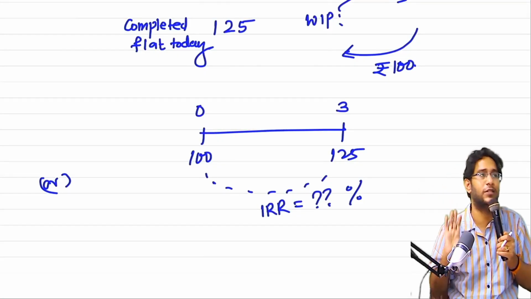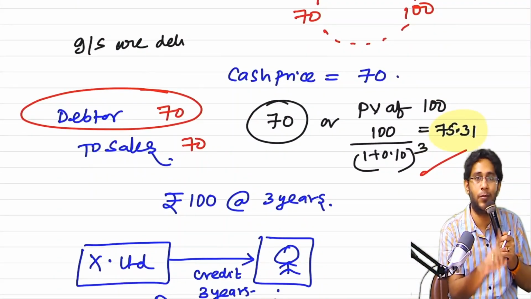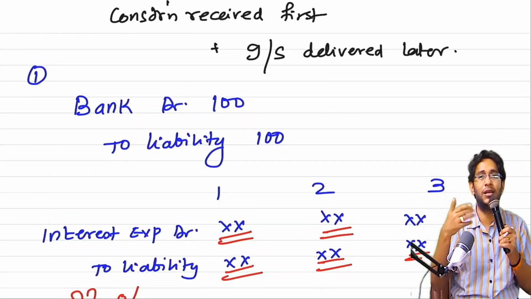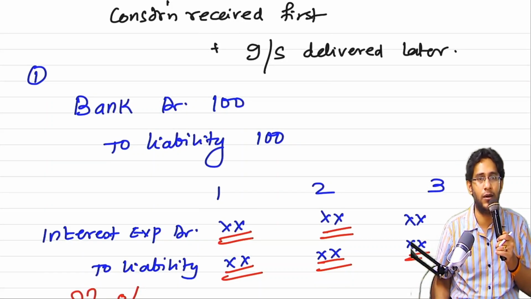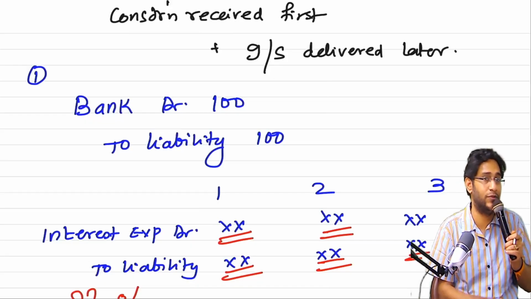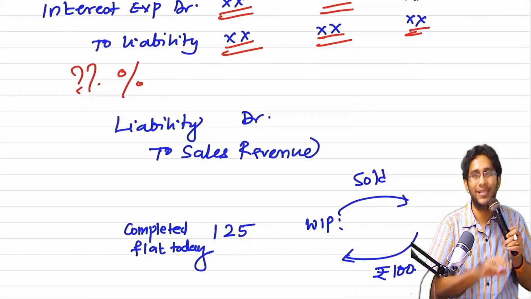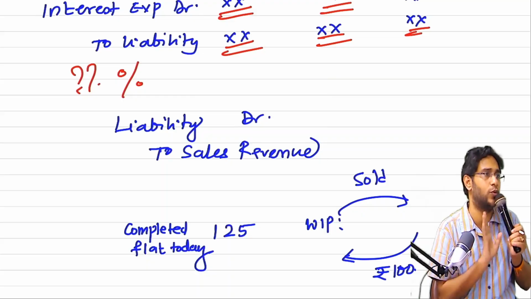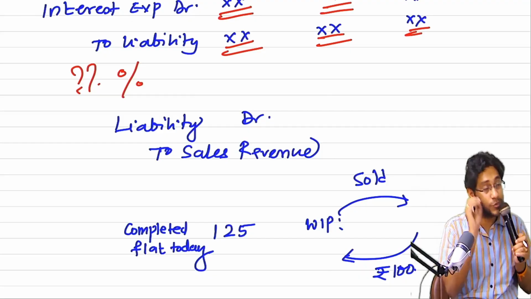Accounting is simple. Here, what happened? If goods are delivered, on the first day sales are recognized, the amount did not come, and I book interest income. Here, first the money came, and I am going to deliver the goods after 3 years. The money received is a kind of loan received. The loan with interest I have to book, and I am booking. But I am not repaying the loan. In place of loan repayment, I am giving him goods and services, which are the output of my ordinary activities. Therefore I will recognize it as sales revenue. The discussion is only on the interest rate. First priority, use the standalone financing transaction rate. If that is not there, then go with the cash price equating IRR. Clear?